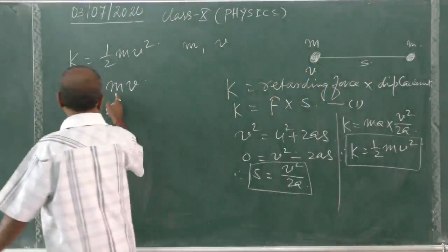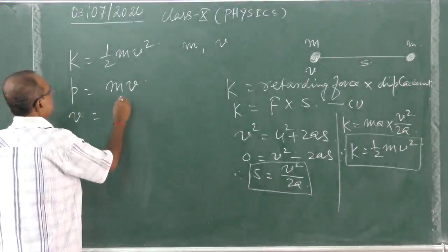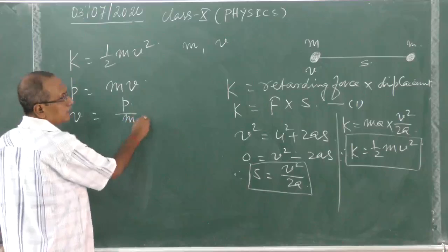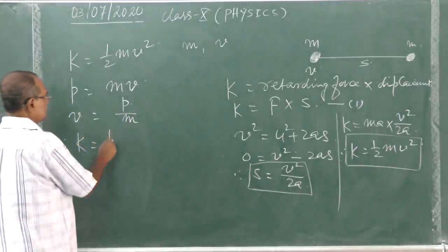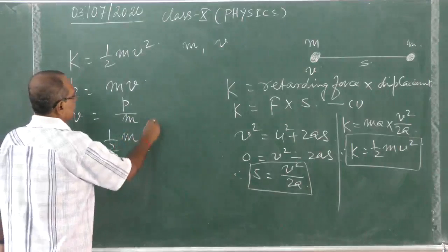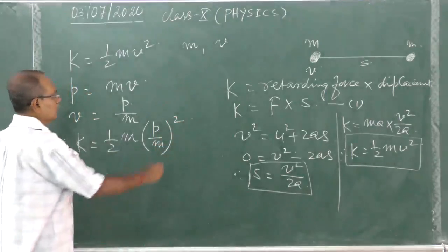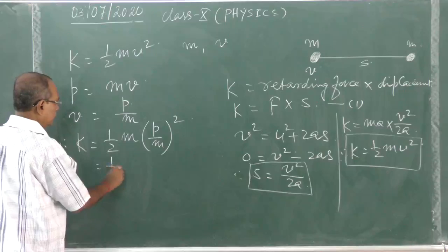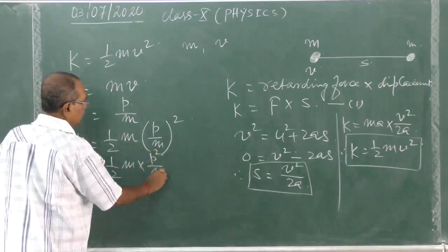So therefore here v is equal to how much? P by m, momentum by mass. So then K is equal to how much? Half m, that is, p by m whole square, that is equal to half m into p square by m.